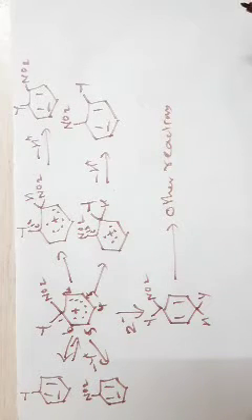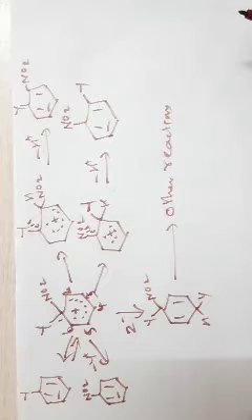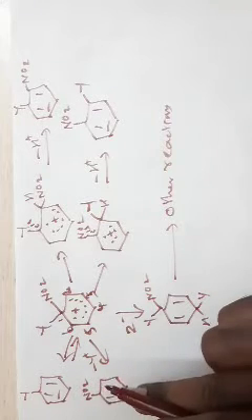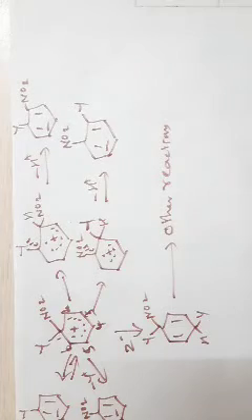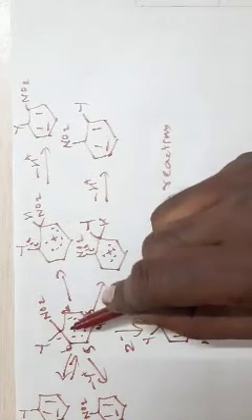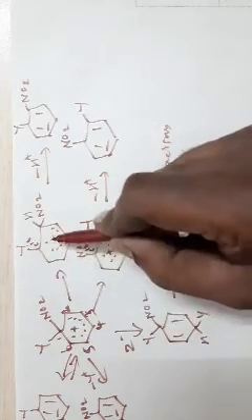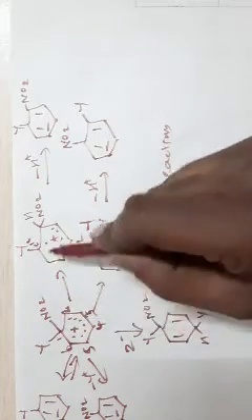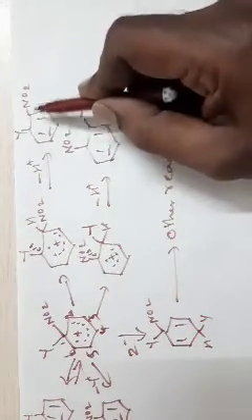But in the general mechanism and in the orientation and reactivity, we all discussed H plus as a leaving group. Why not Y plus as a leaving group if ipso attack is taking place? So it gives you this intermediate. That is also a possibility. There is another possibility. The intermediate obtained by the ipso attack can show migration. If the NO2 group migrates and if a proton is lost, this is the product, the ortho-substituted product.